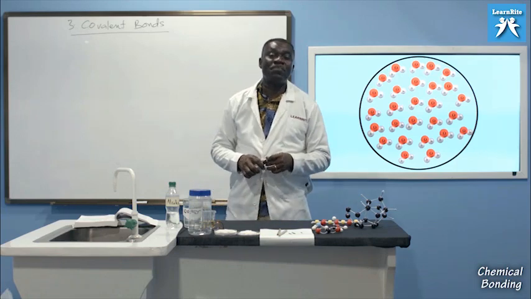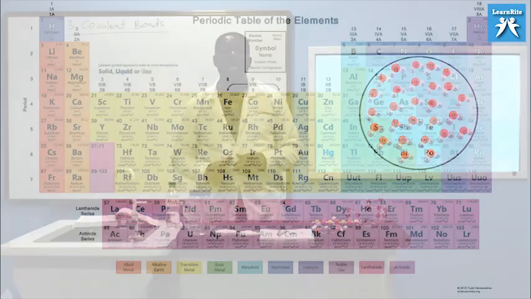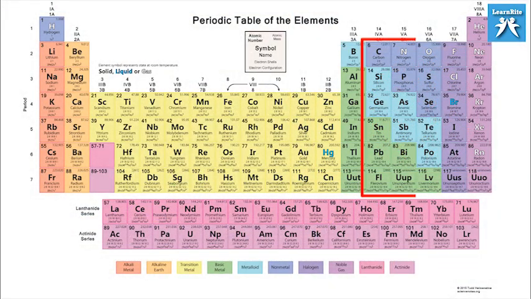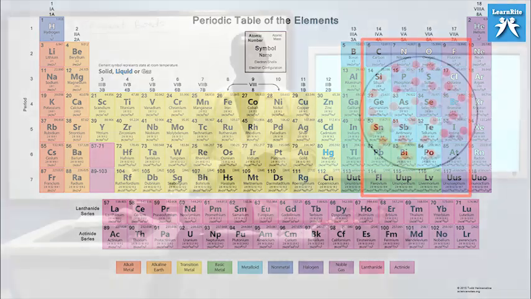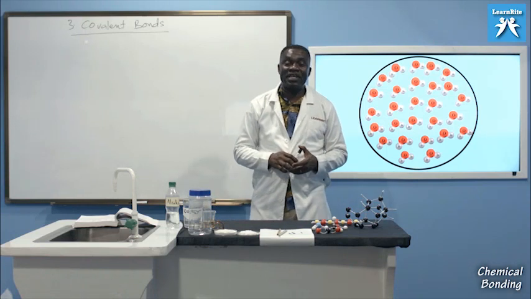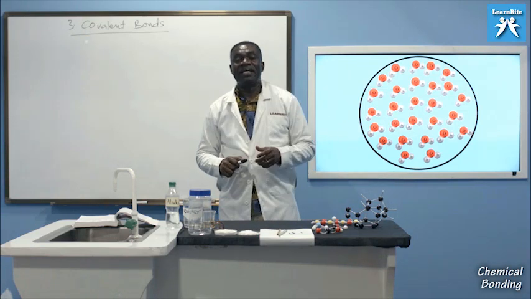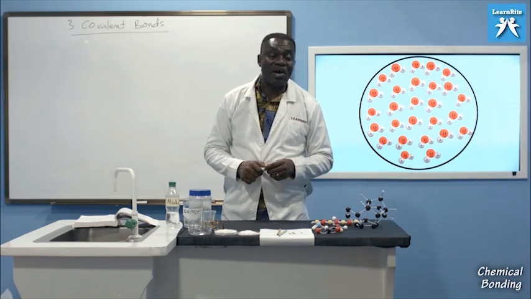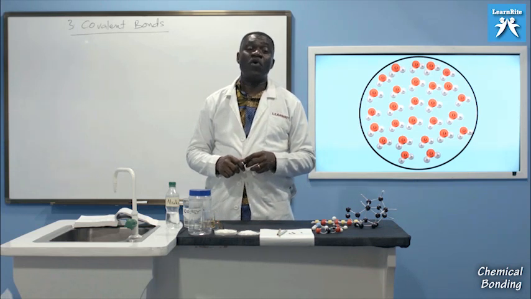So we said that covalent bonds normally are formed among the elements that start from group 4 to group 7. Group 4 elements have 4 electrons in their atomic shell, and so we need 4 more electrons to fill their octet, and therefore can only form 4 bonds.